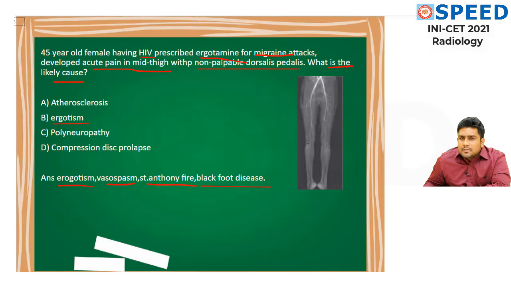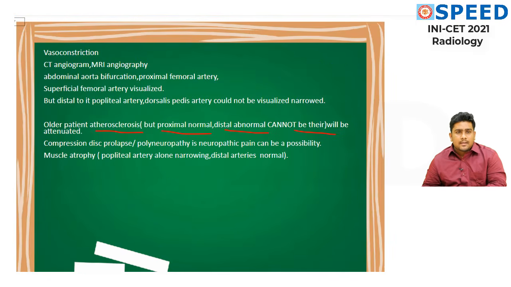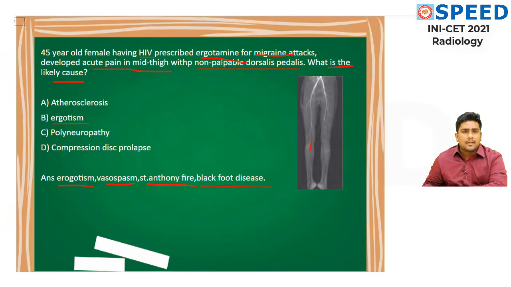So if there is a narrowing of only the popliteal artery, this area, we can say muscle atrophy in this case. But in this case, typically I can remove atherosclerosis from the option because of ergotamine, ergotism. Polyneuropathy and compression disc prolapse or radiculopathy cannot be an option. It's typical because of ergotamine.